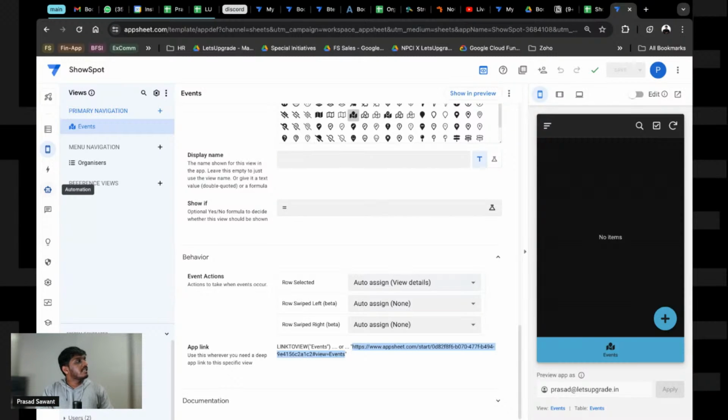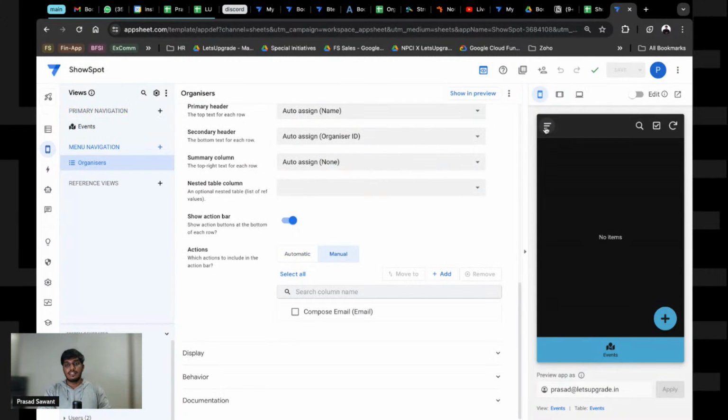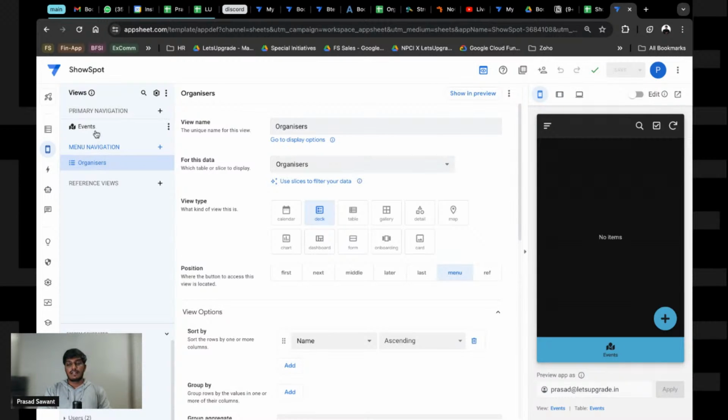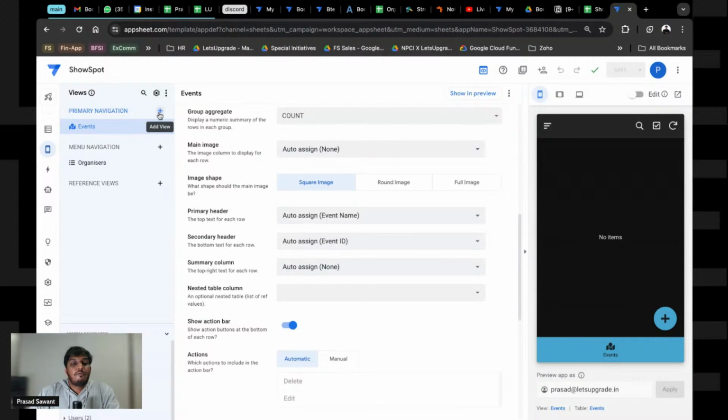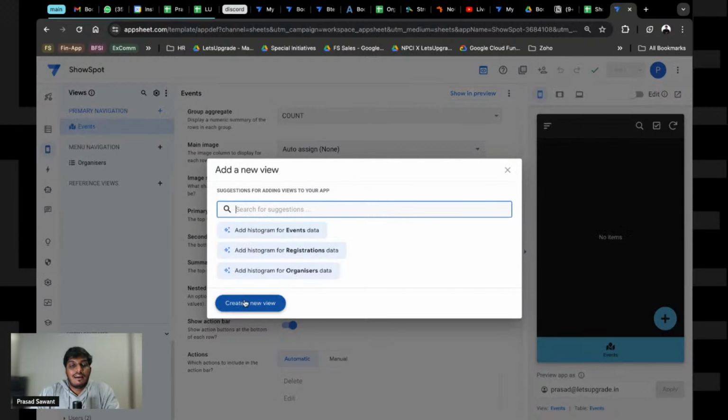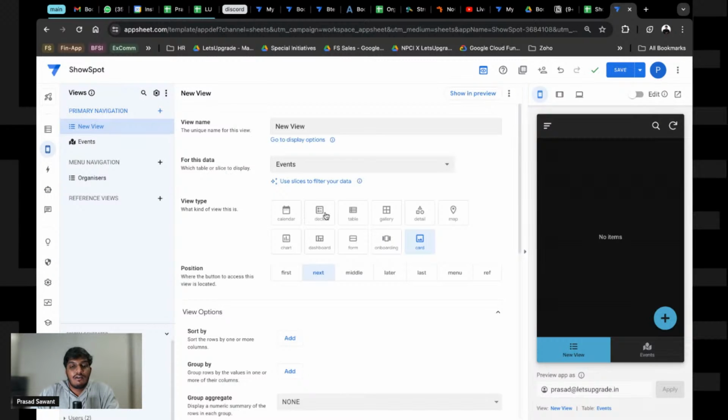There is one question: why are the inserted tables not displayed in the app's UI? Because I have not added the views, and one I have moved in the navigation menu, sorry, in the menu, right? So I go back to events here, and to your question, why it is not visible, I can go and create a new view. For now I'm just going to keep it as a deck, and it can be organized as I have users. I will put one for registrations, and I have to select a table.